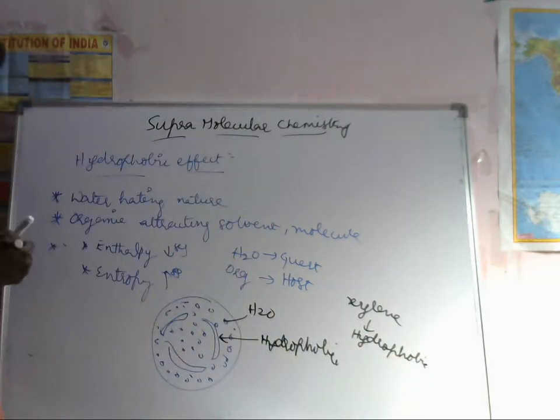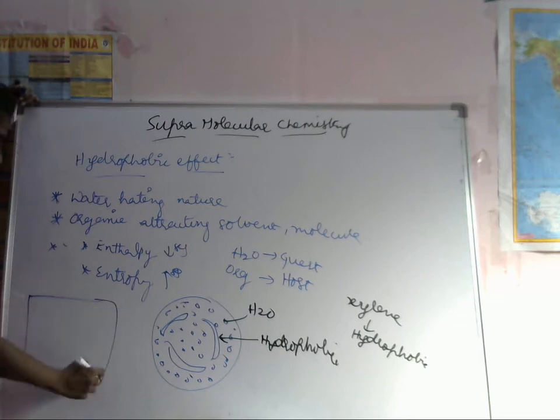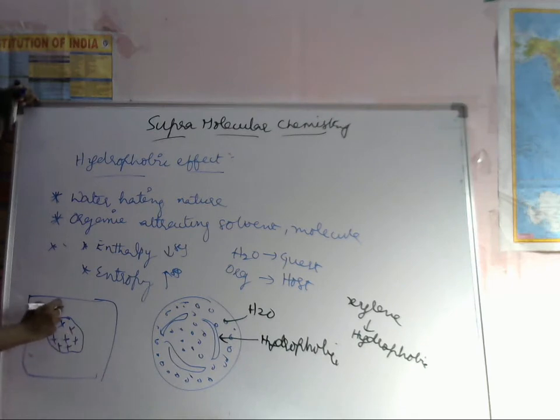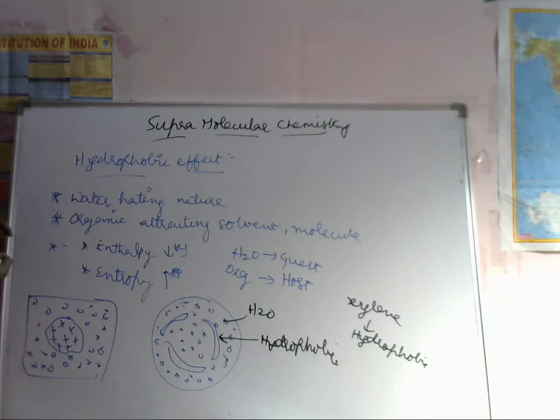What is the entropy here? Entropy is the disorder of a system. Here we take the hydrophobic part, which has this molecule, and here we have the water molecule. This is the hydrophobic pocket.